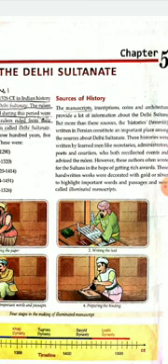Now, the Delhi Sultanate was an Islamic empire which was based in Delhi. So, here in this chapter, we'll be discussing the different dynasties which belonged to the period of the Delhi Sultanate and also the famous rulers of these dynasties. So, we'll begin with the class.